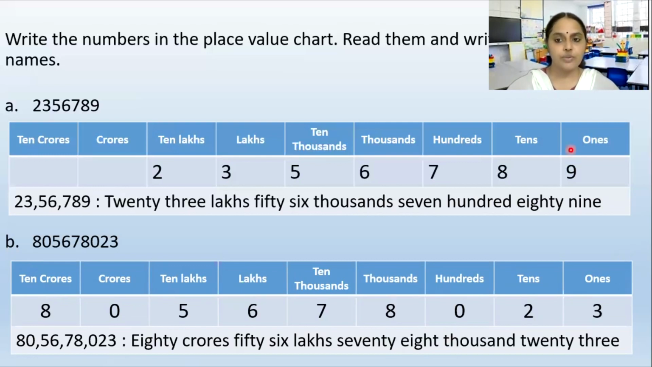Is it clear to you? Now try to recollect. Are you able to recollect things? Very good. So what all have we seen today? We have seen how to read and write numbers. We know the Indian place value chart and we have also seen the international place value chart.